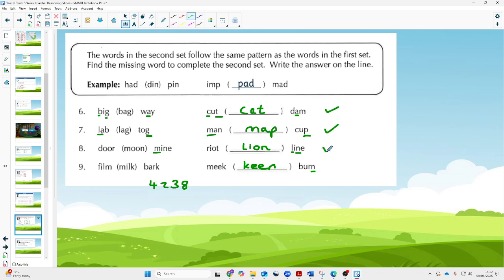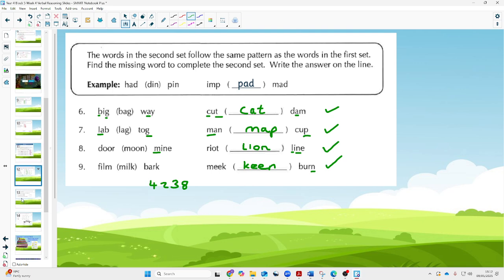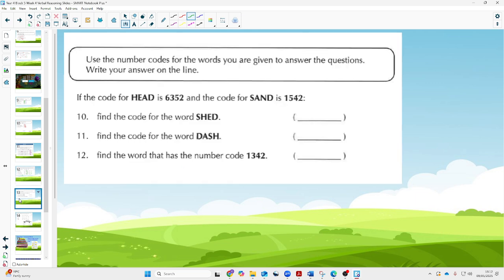Quite like those ones. Sometimes they're a little bit tricky, but you just got to make sure it spells a word and you're taking the letters from the right side. Okay, if the code for head is 6352 and the code for sand is 1542, how do we work out the code for the following words?